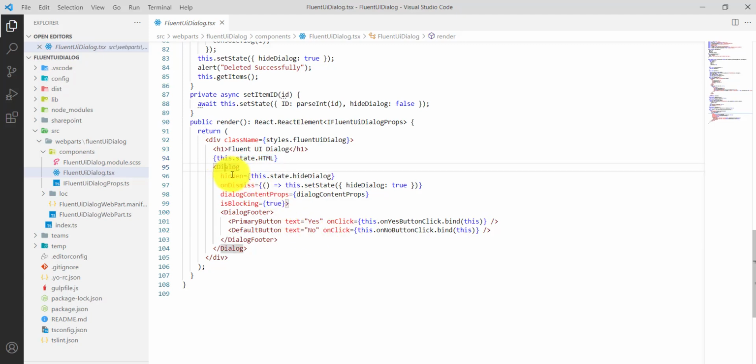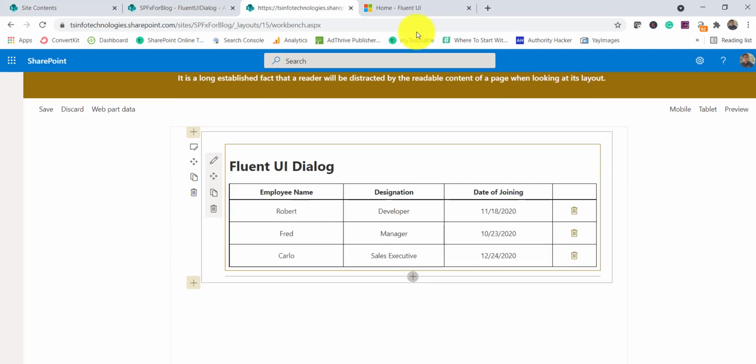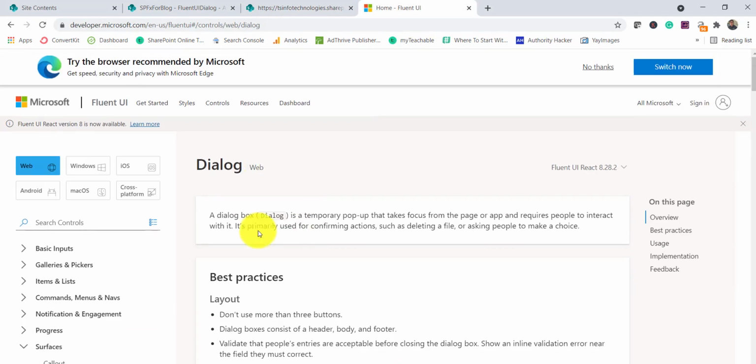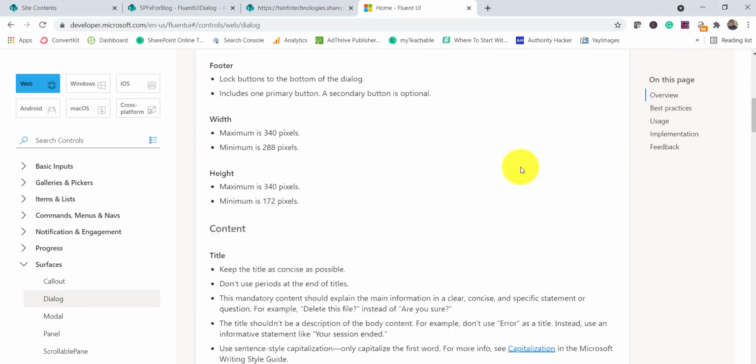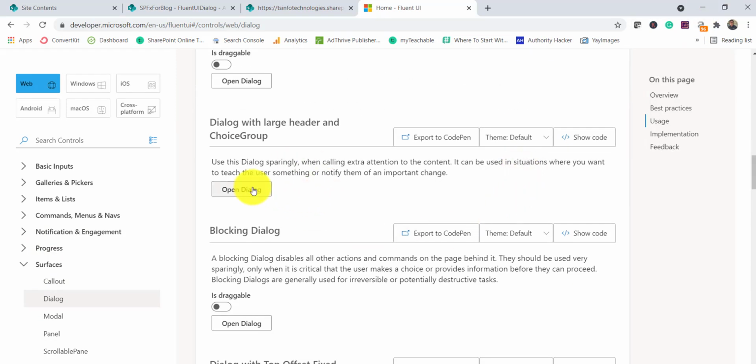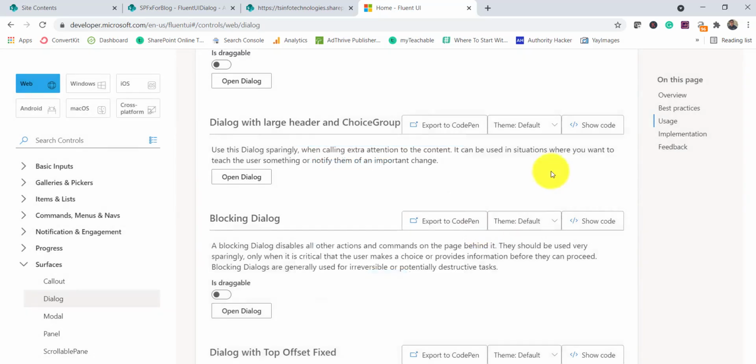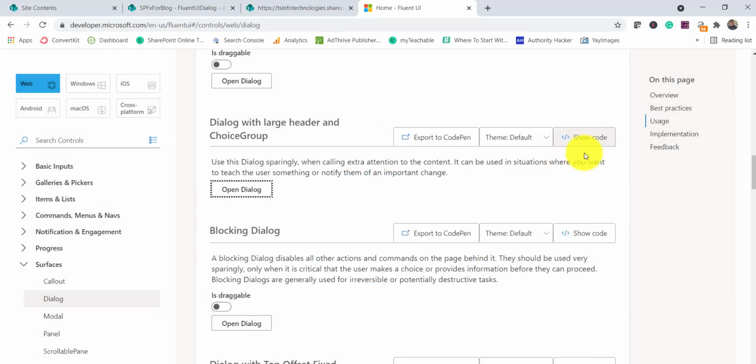And then there is a dialog control in Fluent UI. If I open that, here it is. You can see this is the dialog control under surfaces, and there are a lot of properties on this. You can see how it is coming and what the various options are. You can click on show code, and then you will be able to see the entire code as well.